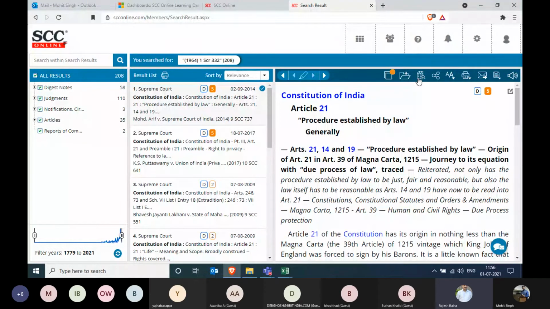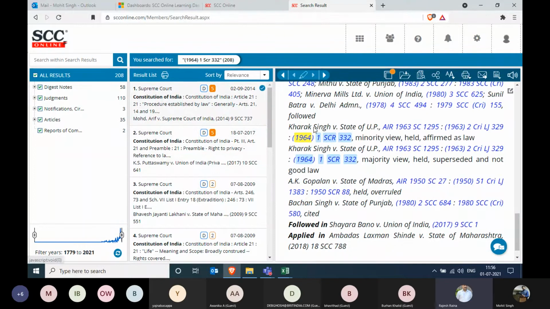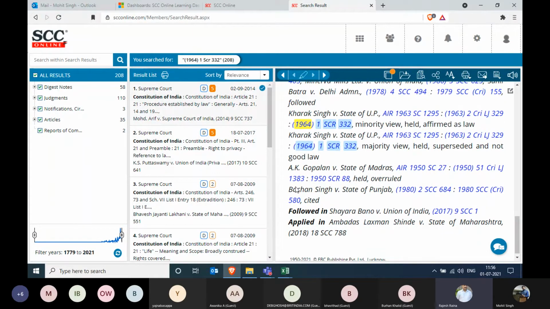Now, the first one, as you can see over here, is on Constitution of India, Article 21. If I click on that and move to next highlight in this first one, it will jump to that particular line where this citation has been mentioned. And as you can see, in this particular case law of the year 2014, the minority view has been held, affirmed as law. And immediately after that, the majority view held superseded and not good law.